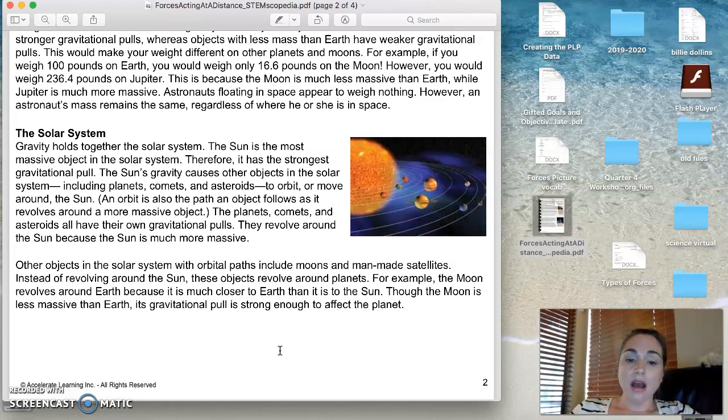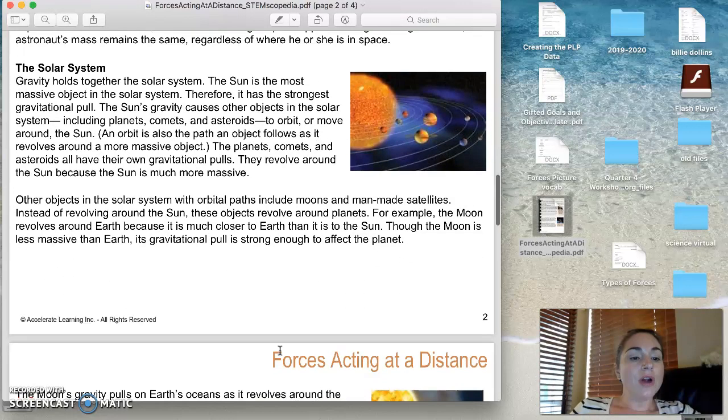The planets, comets, and asteroids all have their own gravitational pulls. They revolve around the sun because the sun is more massive. Remember, rotation means spin, and revolve means orbit, it means to circle around. Other objects in the solar system with orbital paths include moons and man-made satellites. Instead of revolving around the sun, these objects revolve around planets.